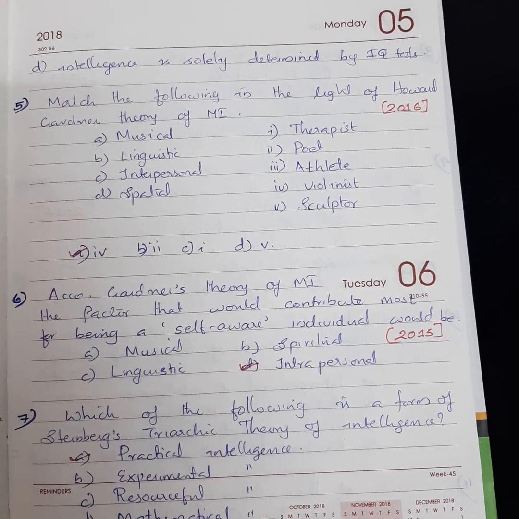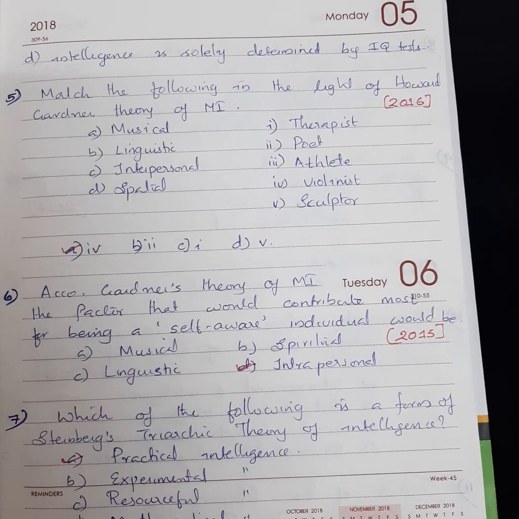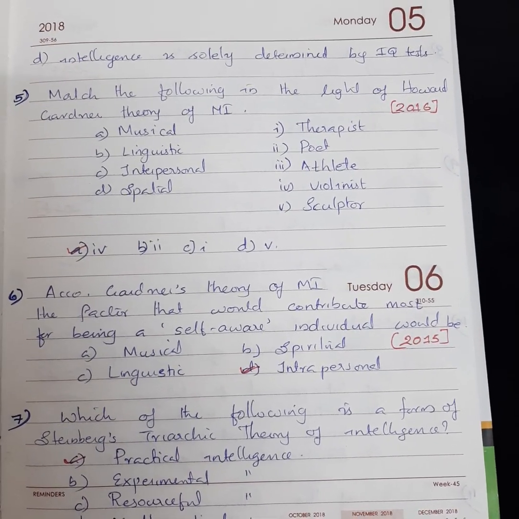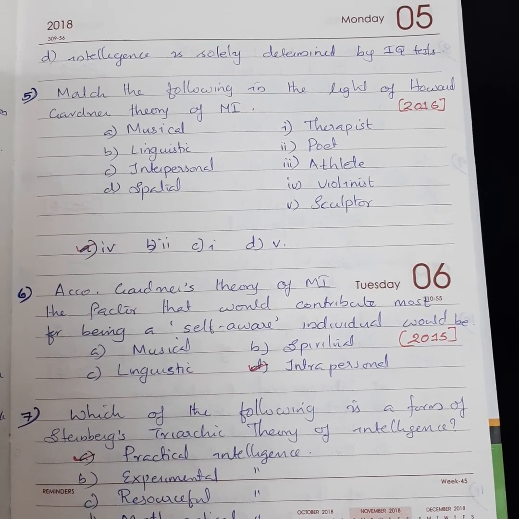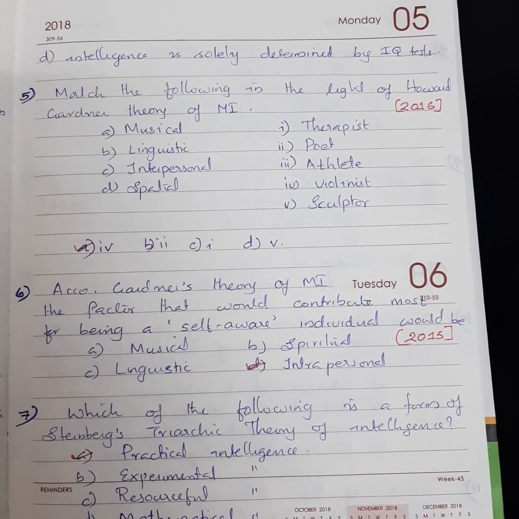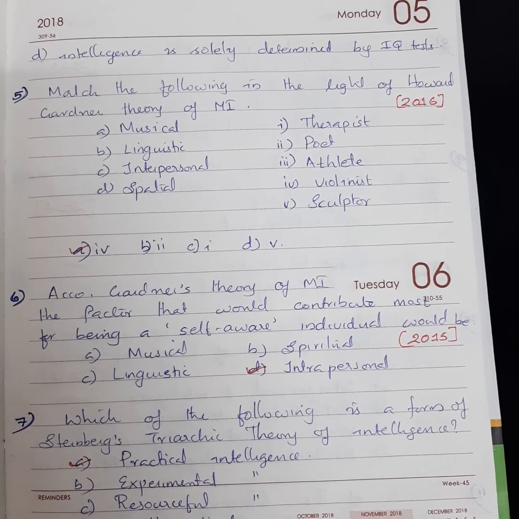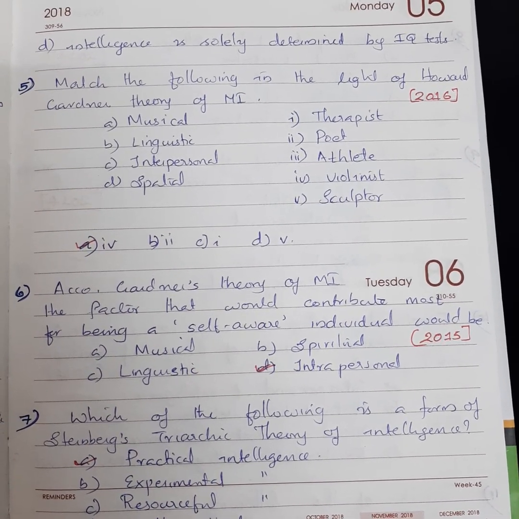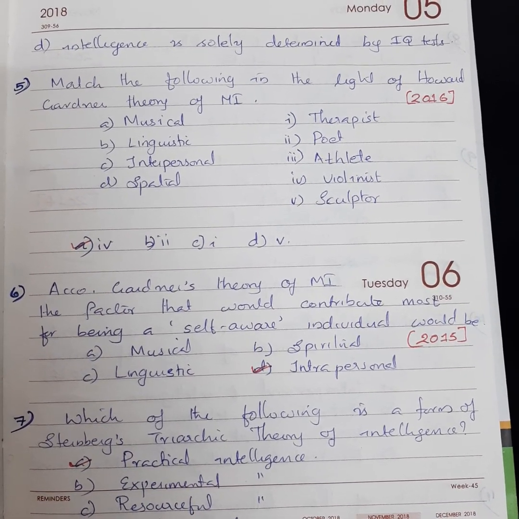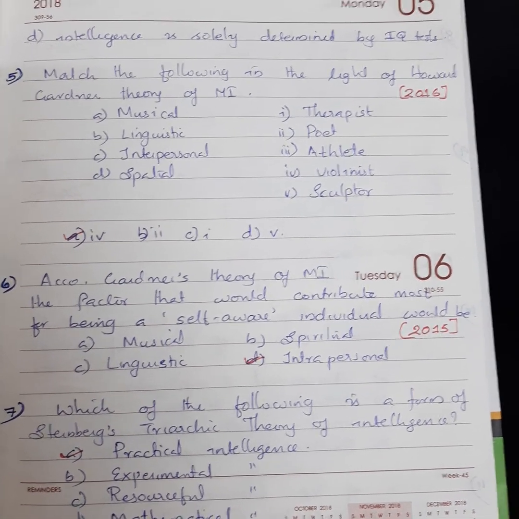And candidate need to match the correct terms. Here musical, the option A moves to fourth one, violinist. Option B, linguistic, suits for poet. Option C, interpersonal for therapist. Option D, spatial for sculptor.